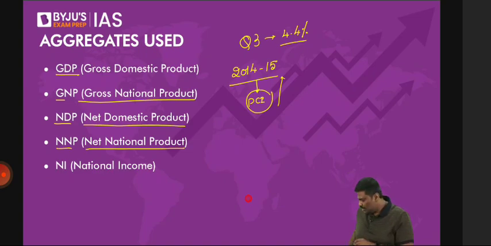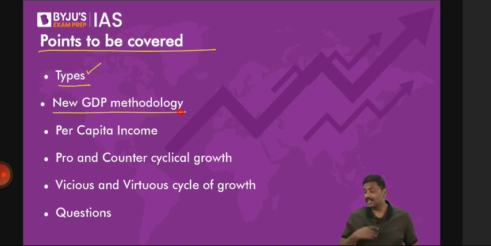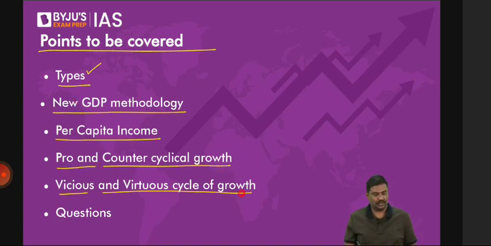Please be careful. Understand the concept. Apply it in current affairs. So first, types we will discuss. What is the latest GDP methodology we will discuss? Per capita income, pro and counter cyclical growth, vicious and virtuous cycle of growth. And as usual, after that we'll take questions. Now let me start with the first one.